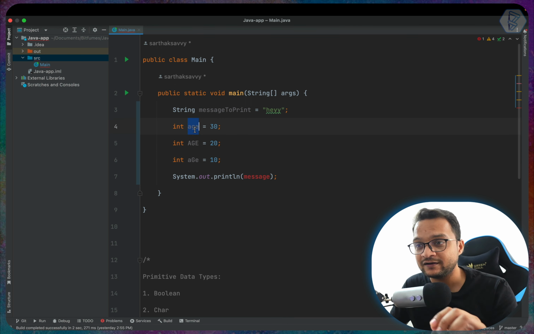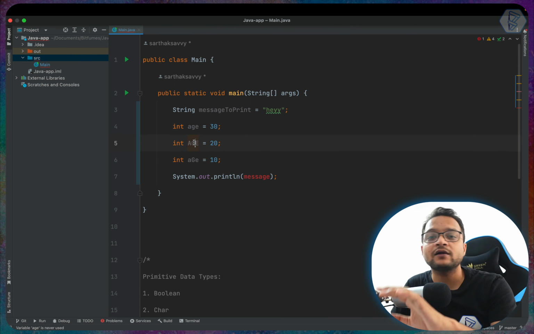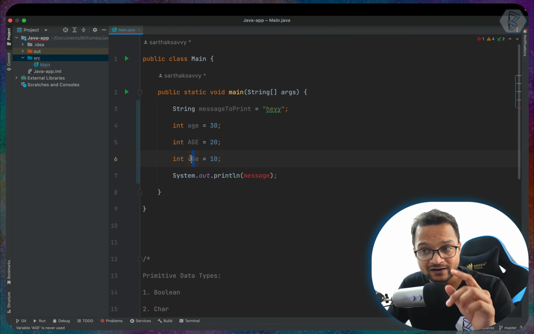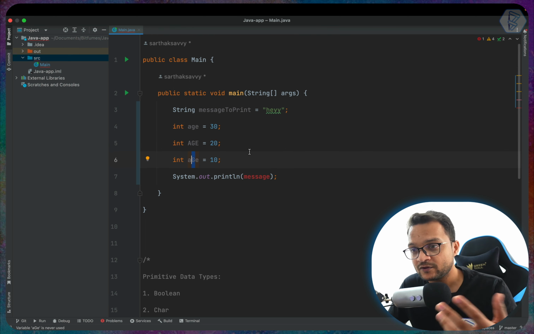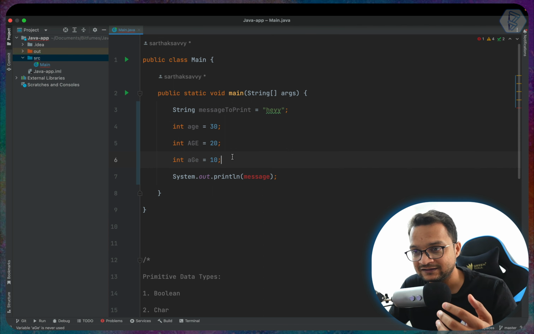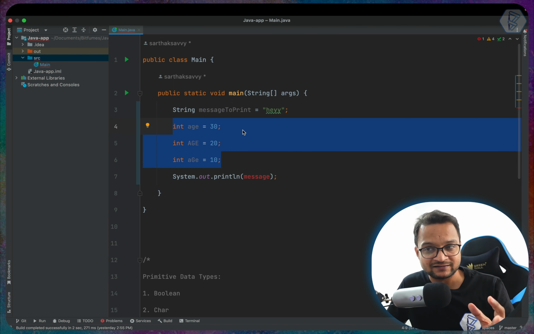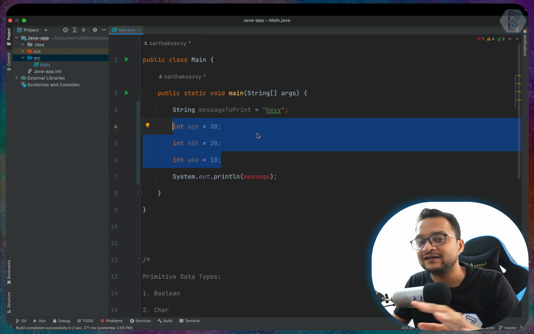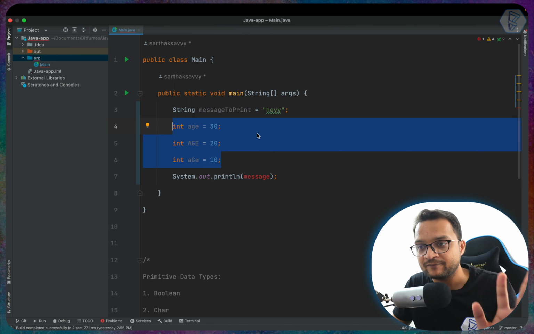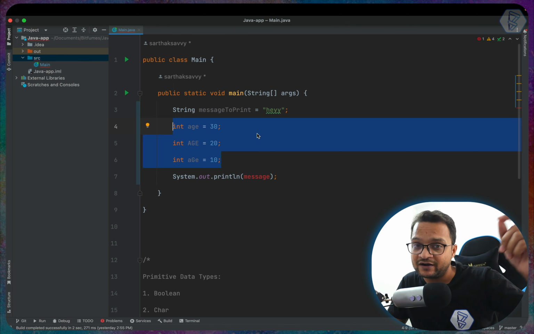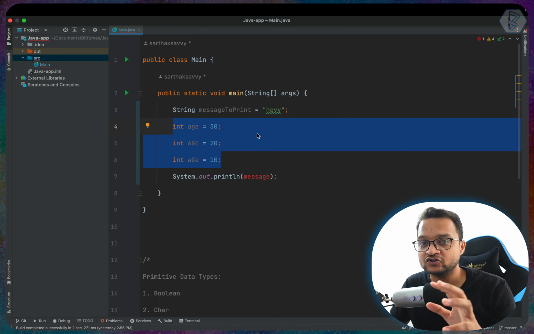So all letters lowercase, all letters uppercase, one letter only uppercase, the other two lowercase. These are making a difference. These are all distinct, different variables and point to different memory locations in Java.